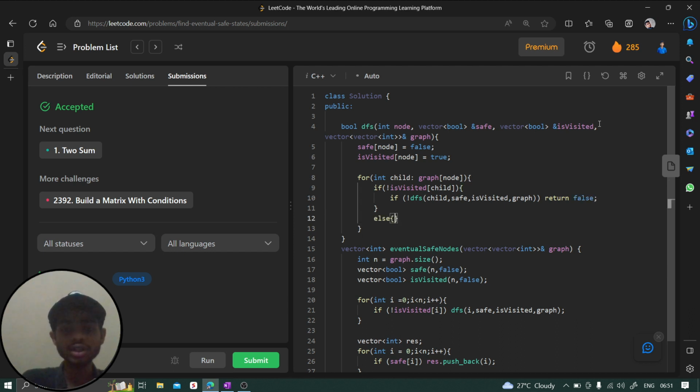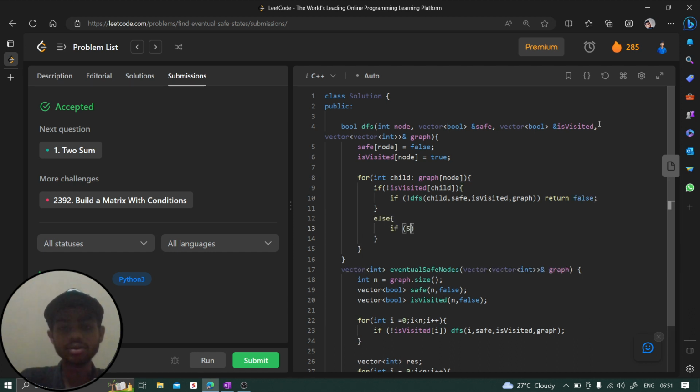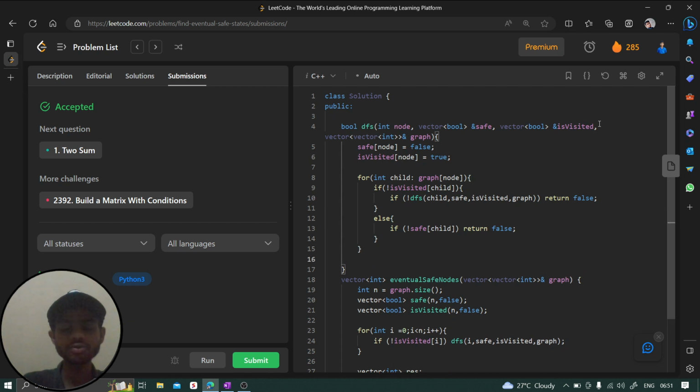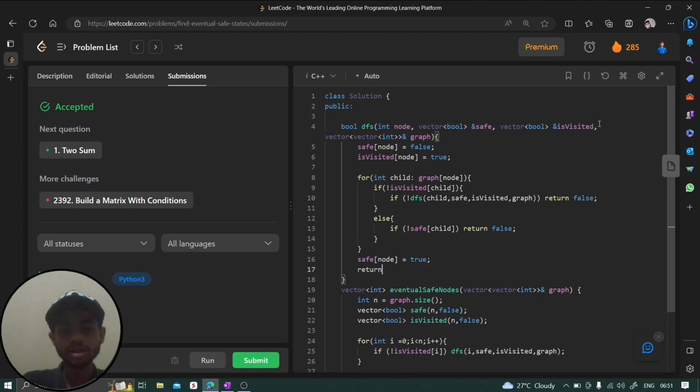And if it is already visited, then check if the safe value of this child is true or not. If it is true, then we can directly move to the next child. But if it is false, then directly return false. And outside of this for loop, we are going to make safe of this node true, because all the paths are true, and return true as well.